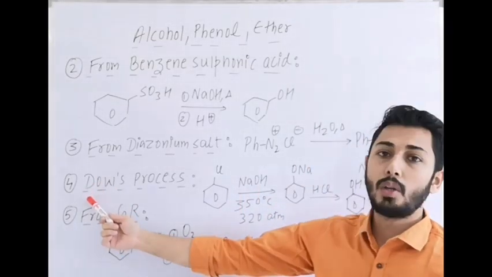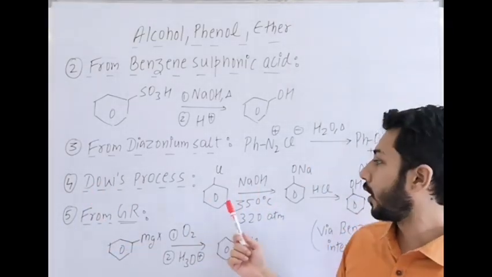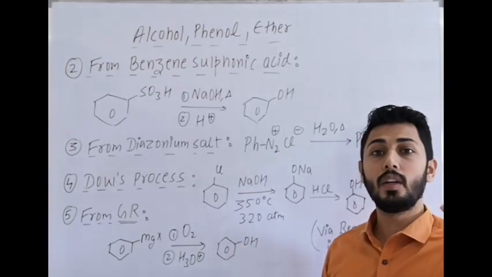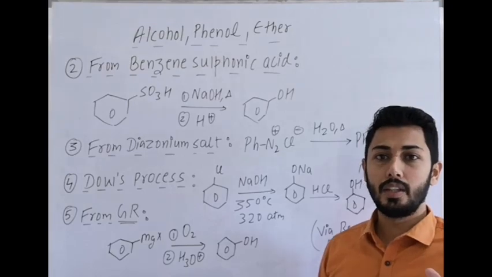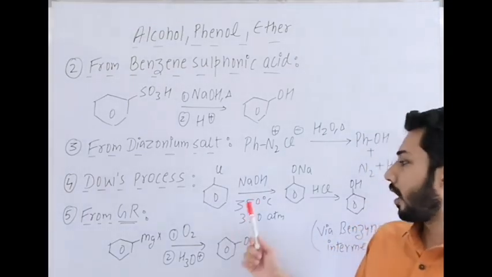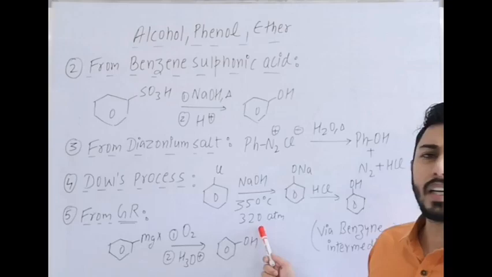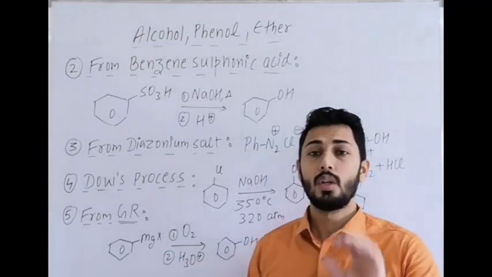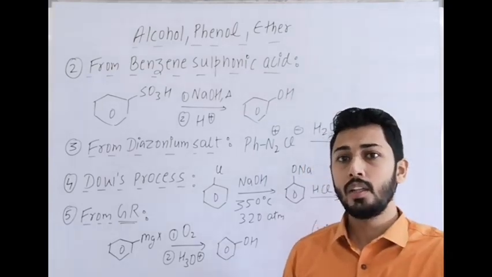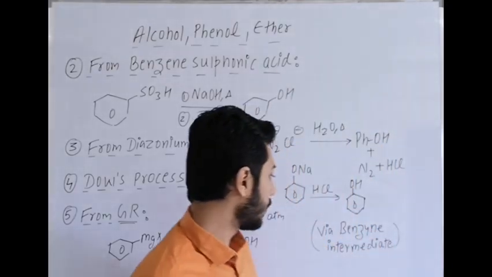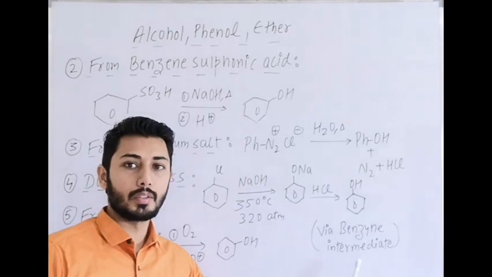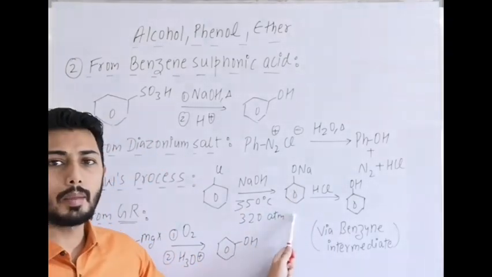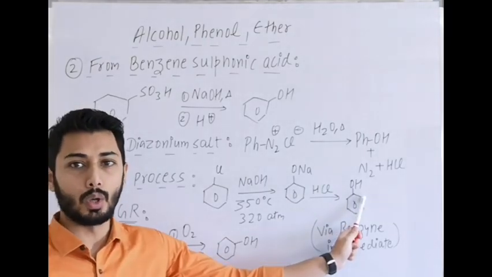Then the next reaction is Dow's process. In Dow's process we take chlorobenzene. Chlorobenzene is treated with NaOH under particular temperature and pressure conditions, high temperature, high pressure, around 350 degrees Celsius, around 300 or 320 atmospheric pressure. It undergoes a substitution reaction through an intermediate which is the benzyne intermediate. Through the benzyne intermediate, firstly it forms O minus Na plus, then acidify it to get phenol.